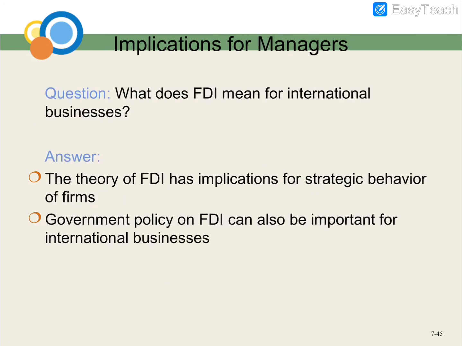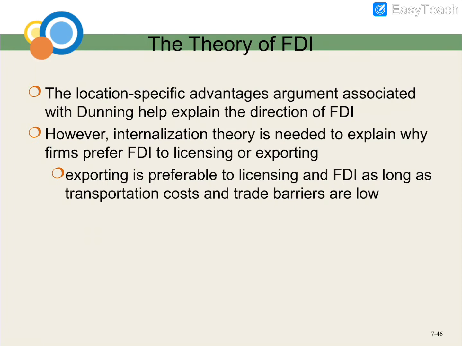Okay, last but not least, what does the FDI mean for international business? They said the theory of FDI has implications for the strategic behavior of firms and also government policy on FDI can be important for international business. The location-specific advantage argument associated with Dunning helps explain the direction of FDI. However, internalization theory is needed to explain why firms prefer FDI to licensing or exporting.